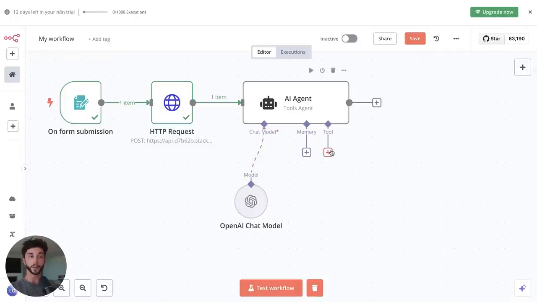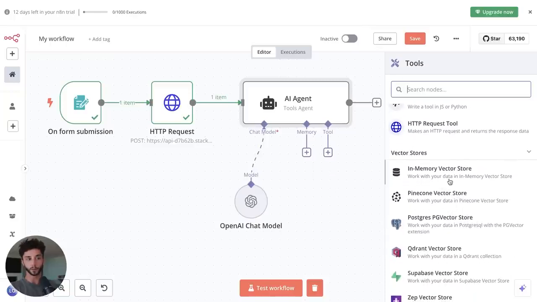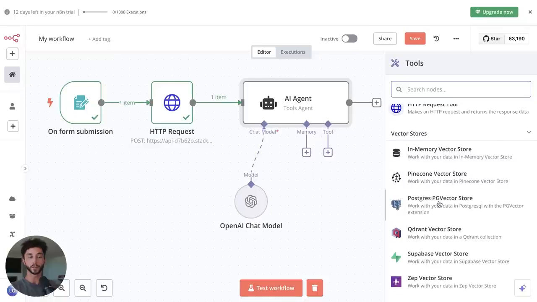And in order to connect a knowledge base, if we wanted to set one up for our agent, we would connect it as a tool. So you can see here, we've got in-memory vector store, Pinecone vector stores, etc. These are vector databases that we can connect. Just like in the other tutorials we're going to do in this video, when you upload some documents to make a knowledge base, they're essentially being put in a vector store like these, but the platforms manage it for you and make it a lot easier to do.